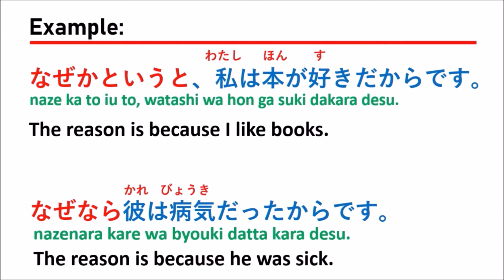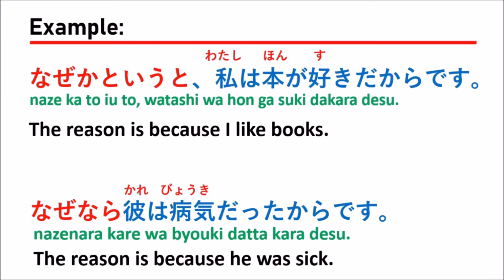For the first sentence, they use なぜかというと. You can use なぜかというと or you can use なぜなら. It has the same meaning, so don't be confused. And it has the meaning of because, right? なぜかというと私は本が好きだからです。They put the reason right after なぜなら or なぜかというと.